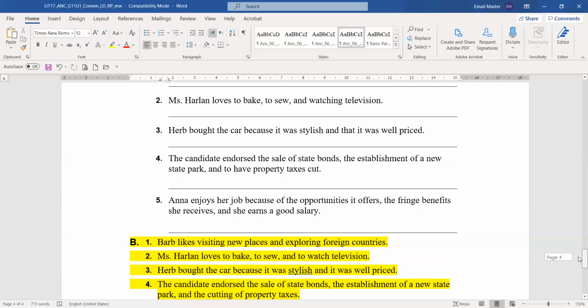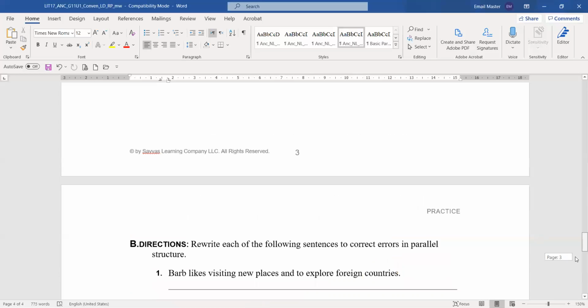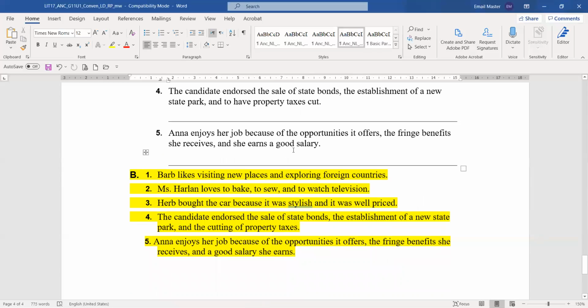Number 5, Anna enjoys her job because of the opportunities it offers, the fringe benefits she receives, and she earns a good salary. So this last one, we need to change it in a way that it's similar to the other clauses. We say, Anna enjoys her job because of the opportunities it offers, the fringe benefits she receives, and the good salary she earns.